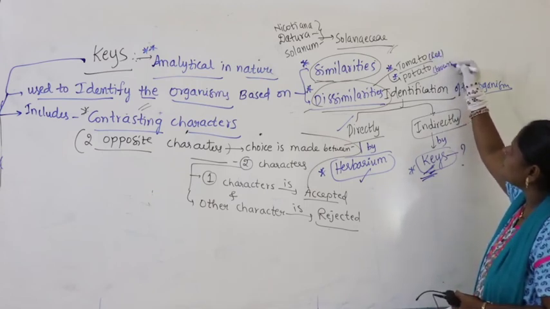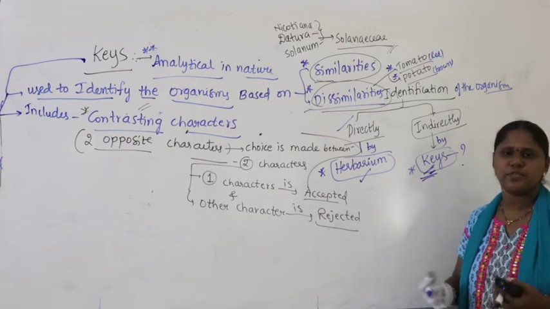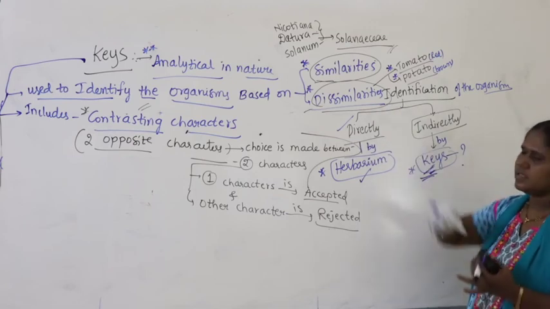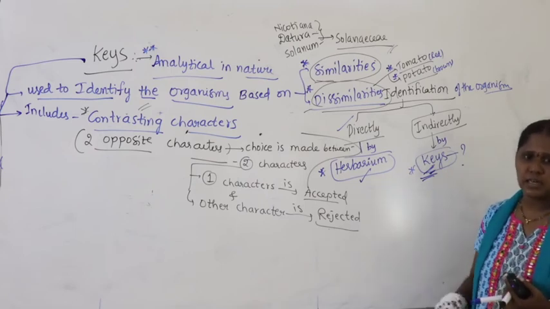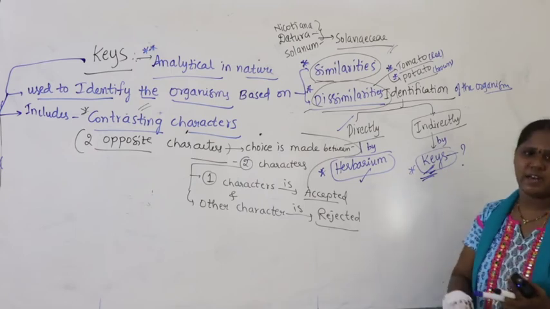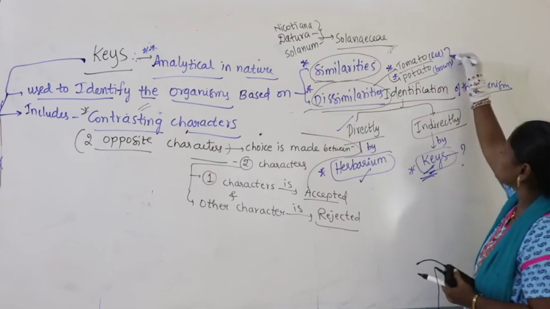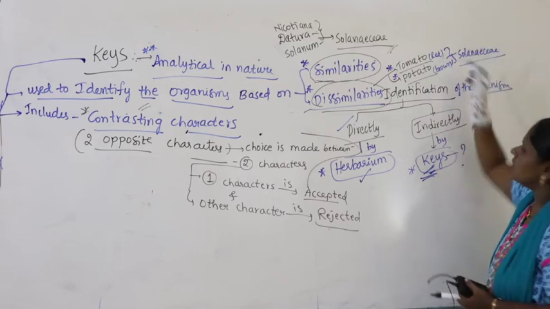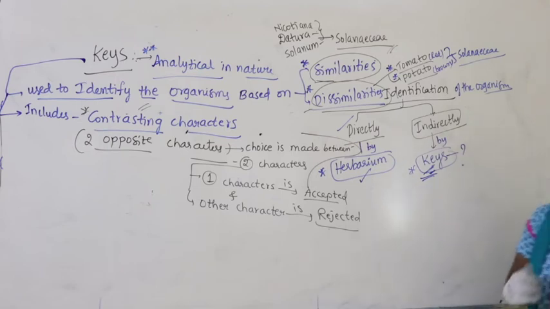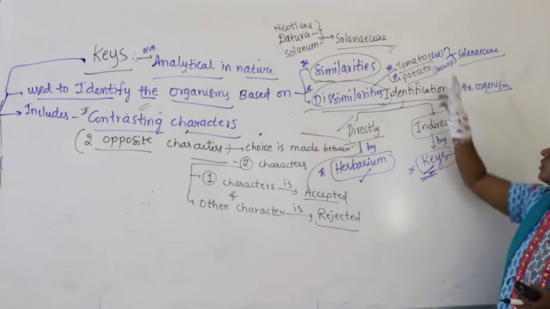Totally these two are different; they have totally dissimilar characters. But still, because of a few similar characters, they are both placed in the same family, again Solanaceae. Similarities and dissimilarities: these two are totally different.